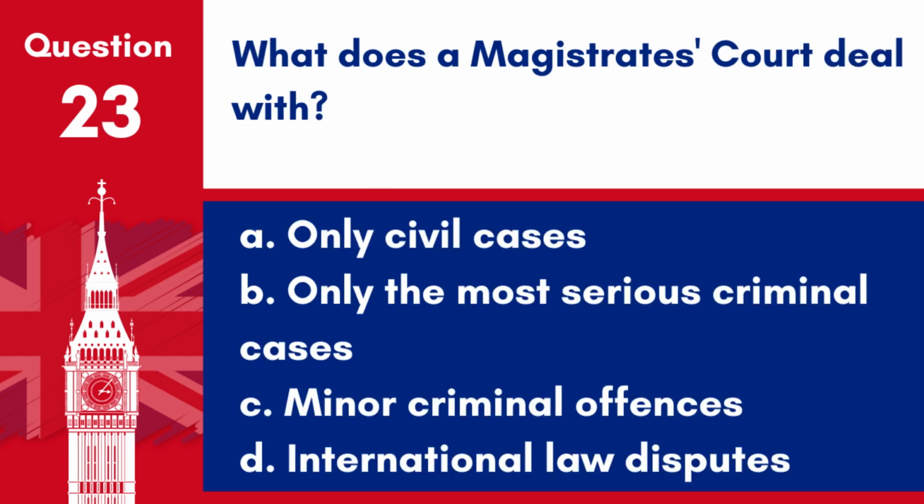Question 23. What does a magistrates' court deal with? A. Only civil cases. B. Only the most serious criminal cases. C. Minor criminal offences. D. International law disputes. Answer. C. Minor criminal offences. A magistrates' court primarily deals with minor criminal offences, as well as some preliminary matters for more serious cases.